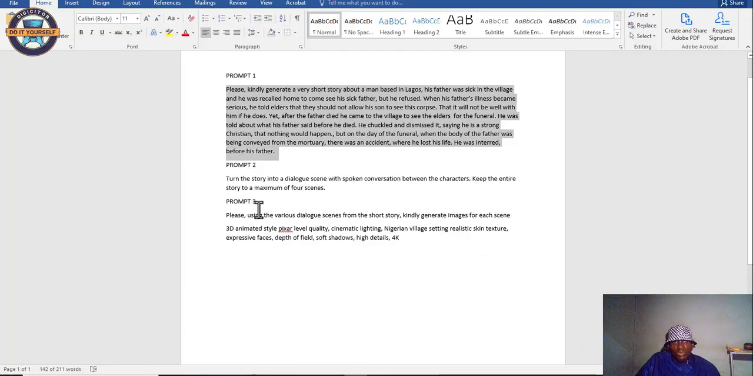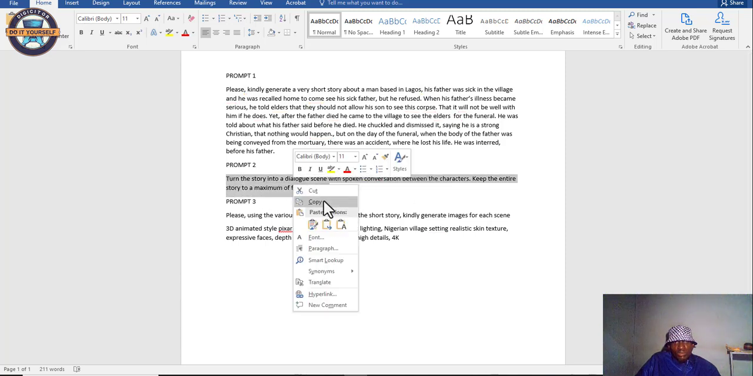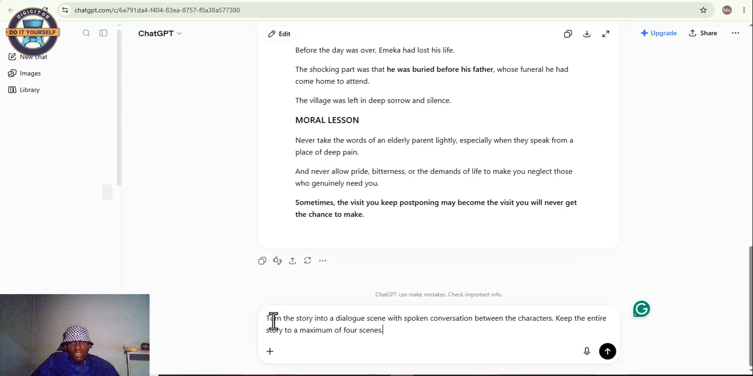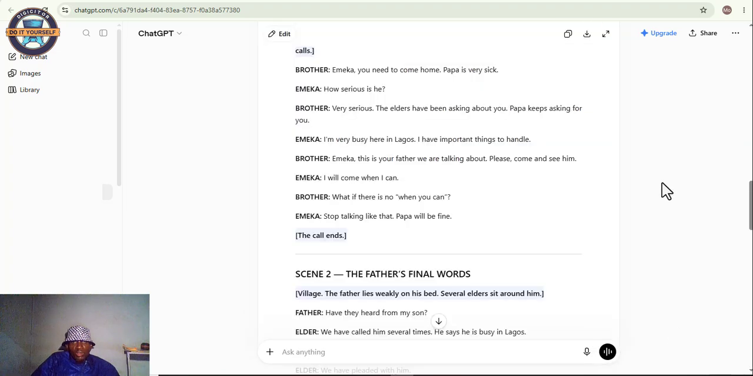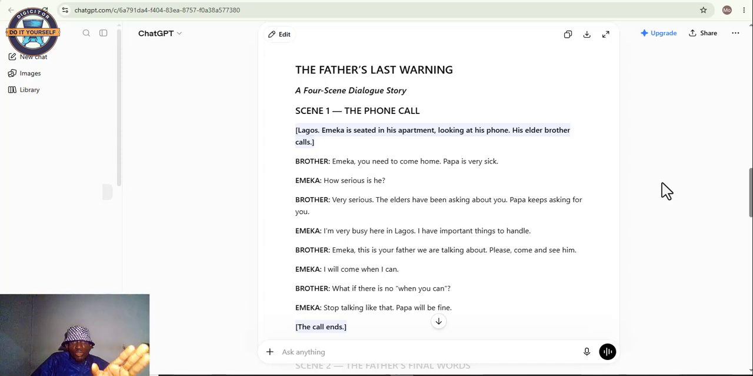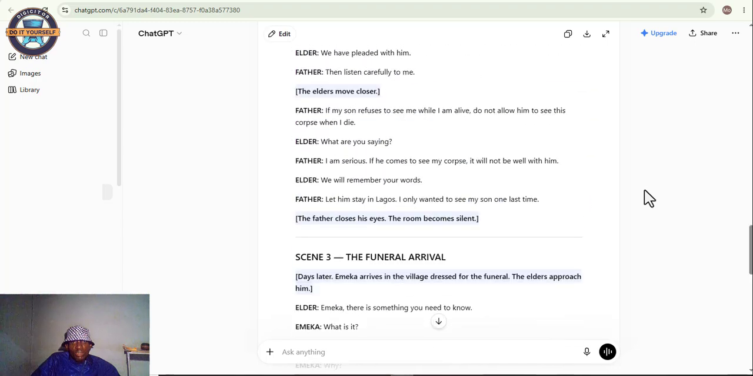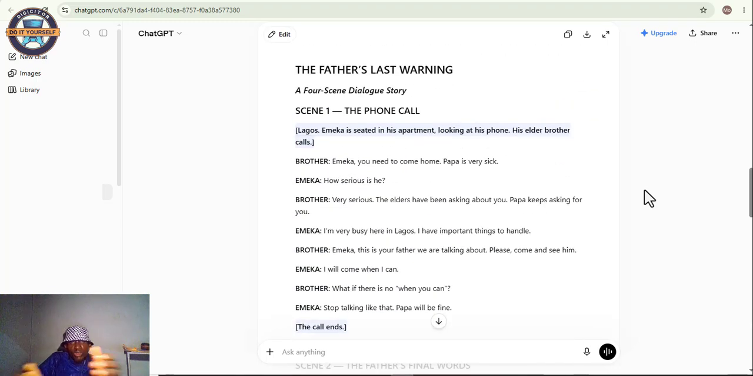Get the second prompt. The second prompt here is to turn the story into a dialogue scene with spoken conversation between the characters. Keep the entire story to a maximum of 4 scenes. So we proceed now, and this is the second prompt we'll be using. We pasted the second prompt for it to turn it into a dialogue scene. We just click here to send the prompt. As you can see, we told it to restrict it to just 4 scenes. This is the dialogue story, and these are the 4 scenes that we now have. So we've been able to create the story and the dialogue scene in this video.